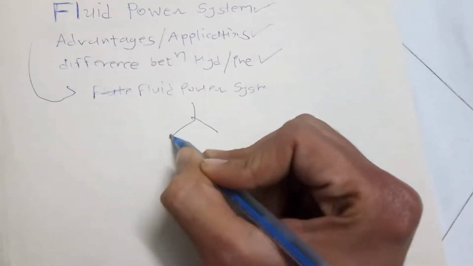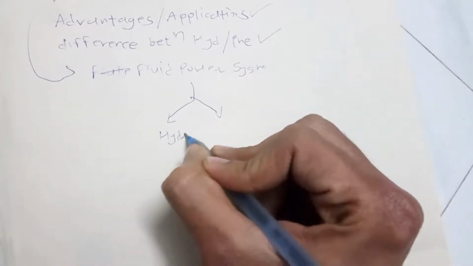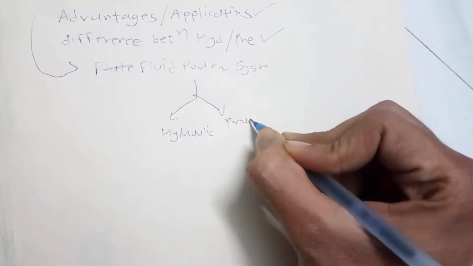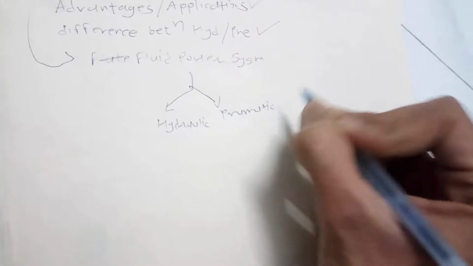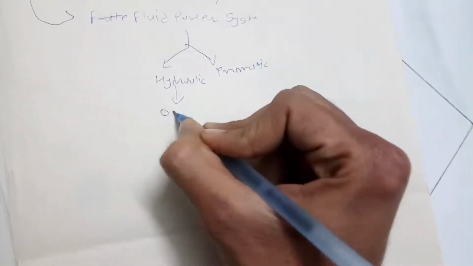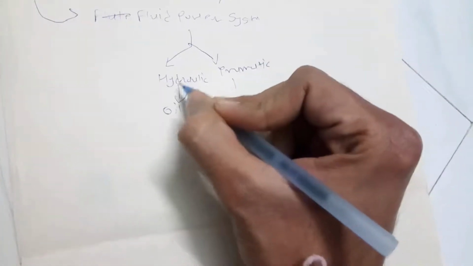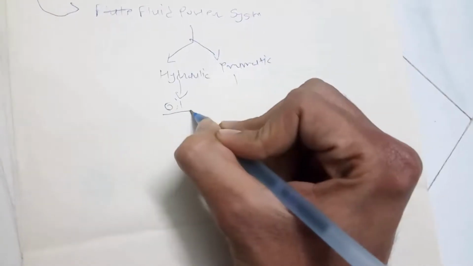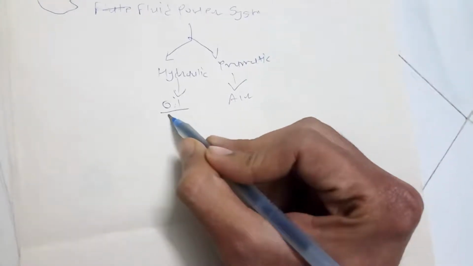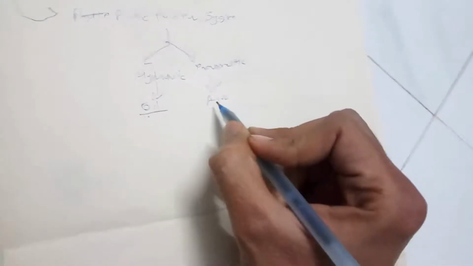two things. First one is hydraulic and second one is pneumatic. Hydraulic system uses oil and pneumatic system uses air pressure. It uses oil as a working medium and it uses air as a working medium.